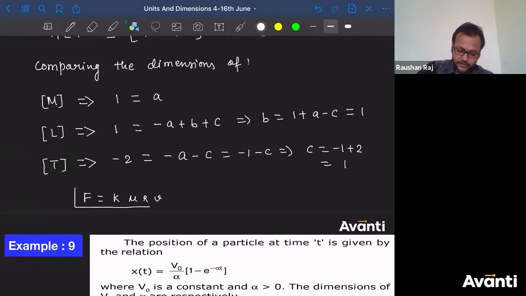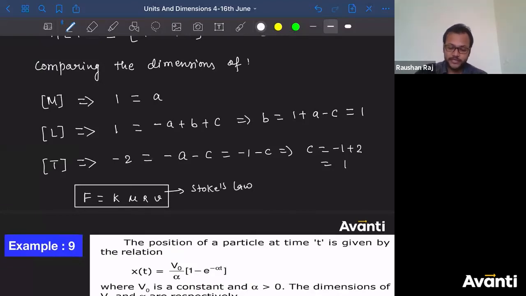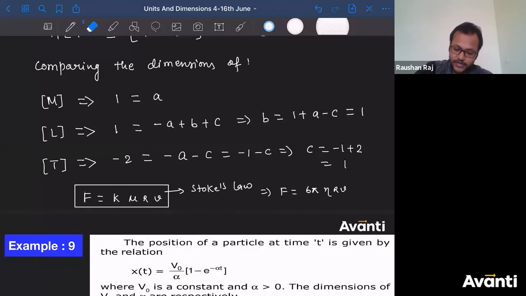इसको क्या बोलते हैं बच्चा लोग? This is nothing but the Stokes law. आप पढ़ोगे इसके बारे में in fluid mechanics. And what is the value of this k value or the dimensionless constant? So it suggests that force on a spherical body moving with terminal velocity v will be equal to 6 pi eta r into v or mu r into v.